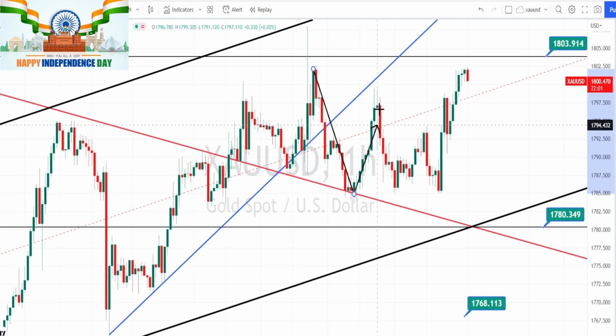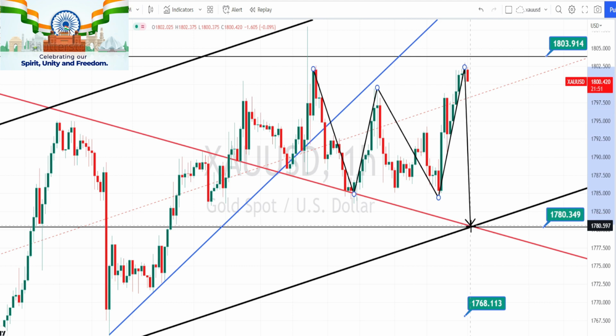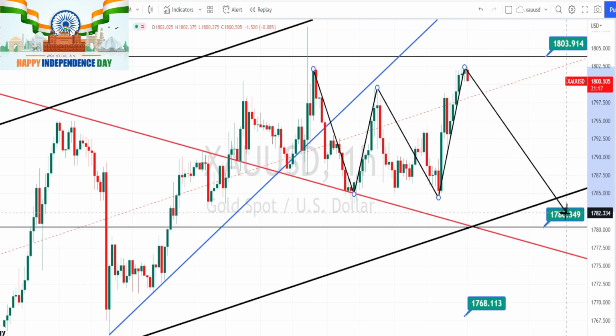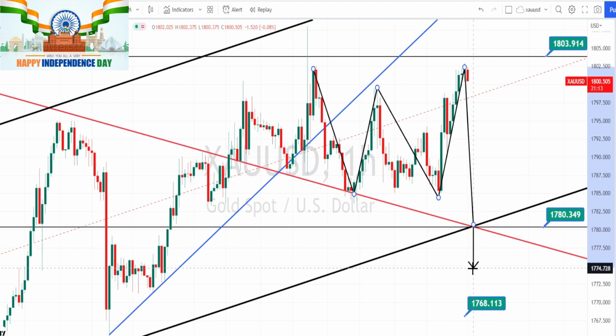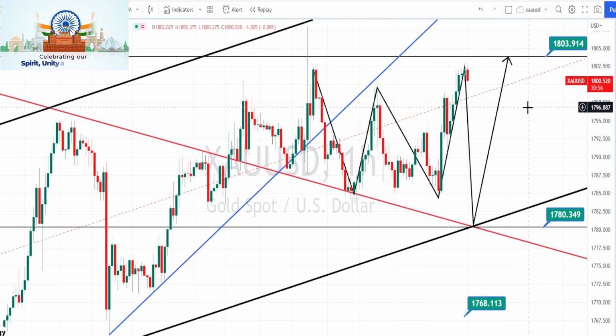The candlesticks also formed a double bottom pattern, and it has also retraced to the 100% of the level where it started its double bottom pattern. We can expect a little bit of retracement to start, but only when it breaks the support level of 1780 can we expect a bearish trend reversal in hourly time frame also. Until this support line is broken, it is still considered a bullish trend in hourly time frame also.